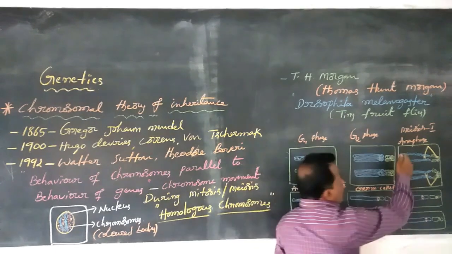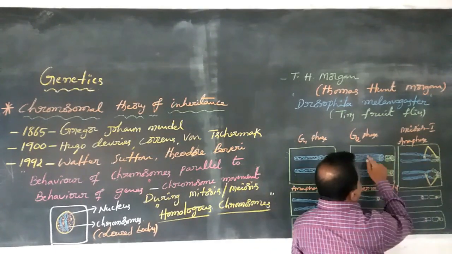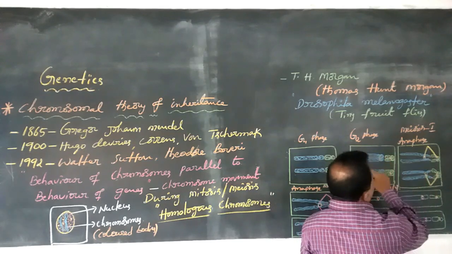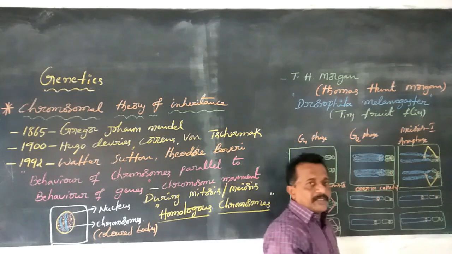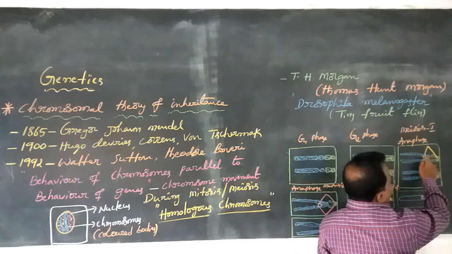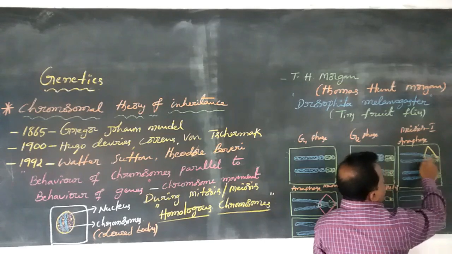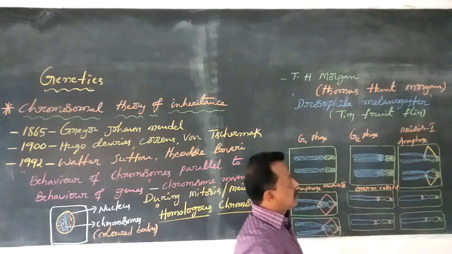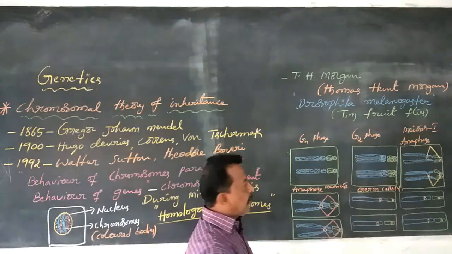And then after meiosis 1 anaphase, these pairing of chromosomes will be separated. By this I mean these two chromosomes will be segregated. Segregation of the pairing of chromosomes. That is meiosis 1 anaphase.